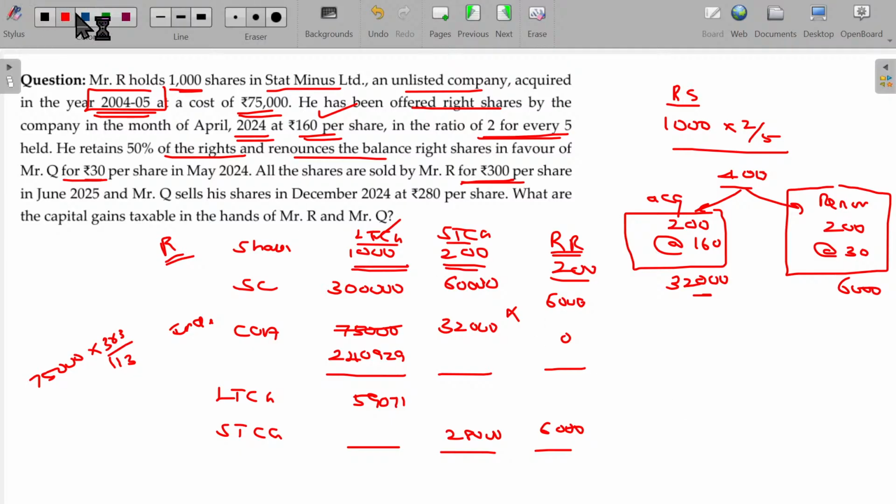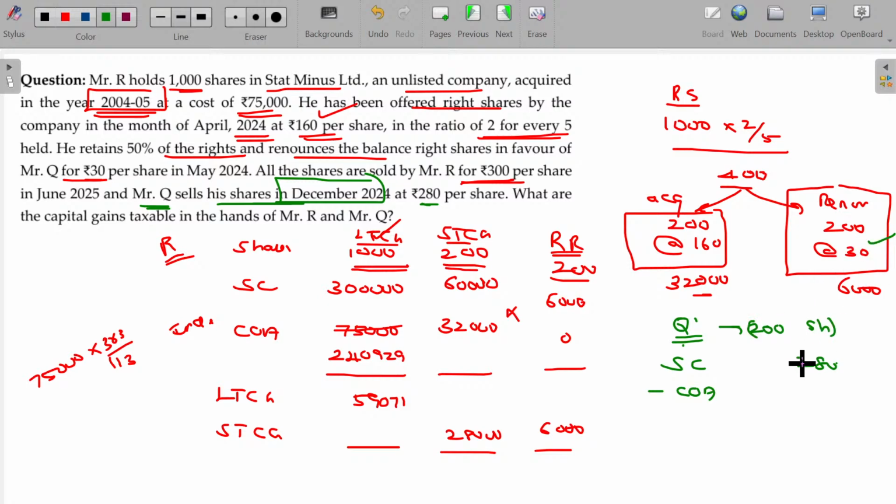Clear? And Mr. Q sells his shares in December 2024 for 280. So Q also sells later on. Now we are going to consider it from Q's point of view. Sale consideration being 280. What about the cost of acquisition per share? 200 shares, you know. What is the cost of acquisition per share?